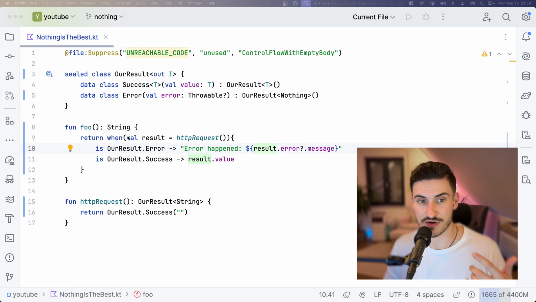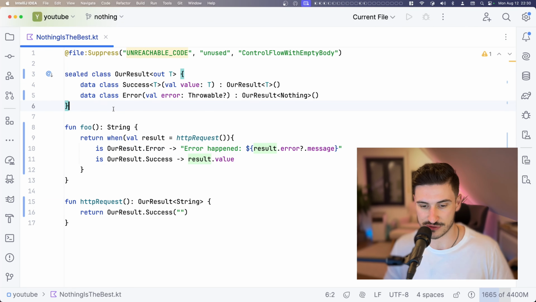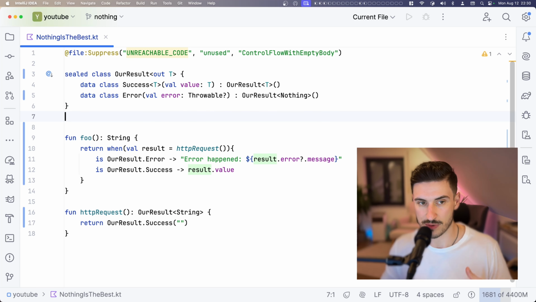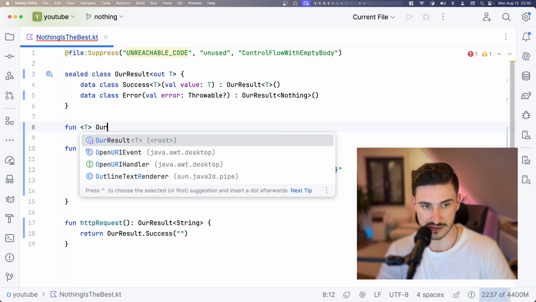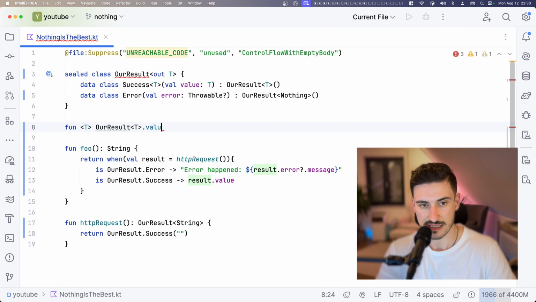However, there's even one more cool party trick that I want to show you. It is now with inline functions and this kind of variances. Let me show you how we would write a valueOr function. Let's say we want to have a generic function valueOr on our OurResult<T>, and we say that it either unwraps it or you provide me some alternative.